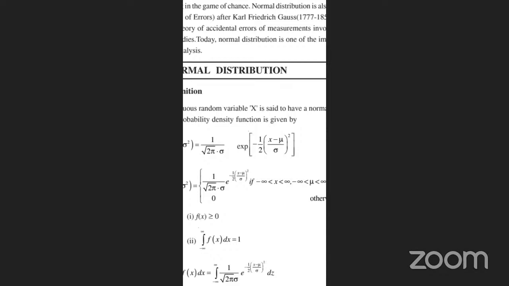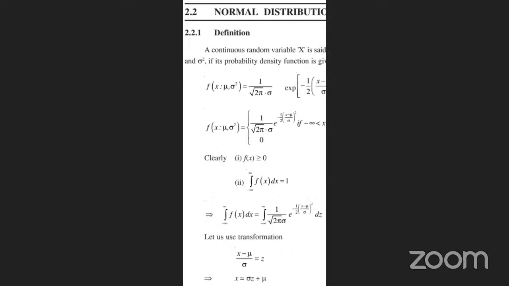So x follows normal with mu, sigma square, and the density is 1 by root 2 pi sigma, e power minus 1 by 2 (x minus mu) by sigma whole square. Why are we taking this? Because we say the continuous random variable x is said to be normally distributed, so we take e power minus 1 by 2 (x minus mu by sigma) whole square.